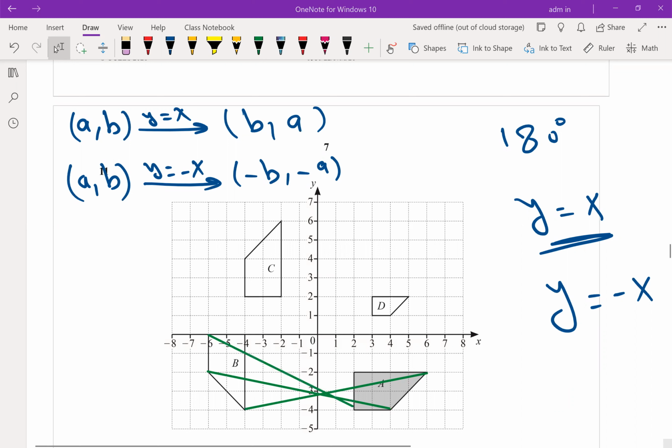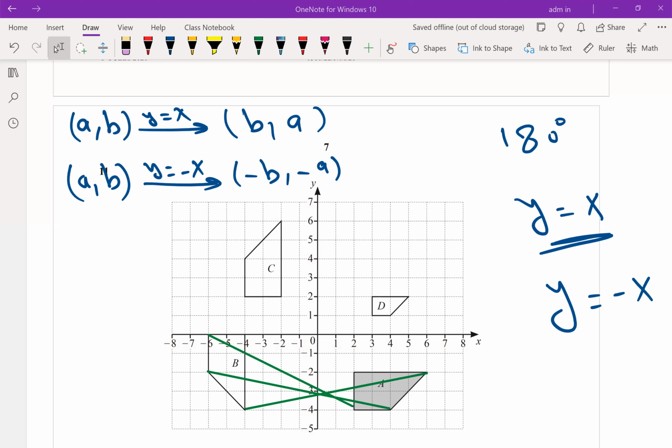If you have a compass now, please start with me step by step. How to identify the center of rotation 90 degrees? Ready? Join any two corresponding points. This is step number one.